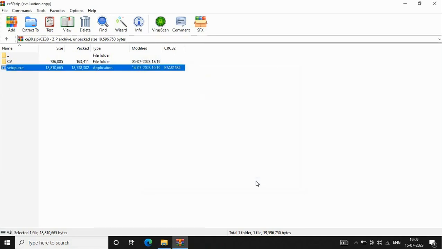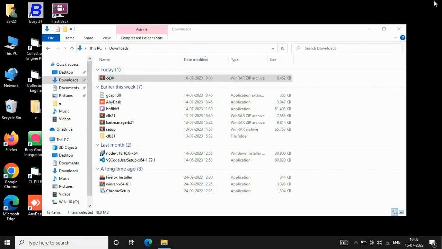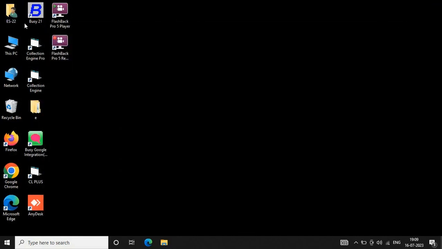An important point to note here is that while installing Collection Engine, Busy application should not be running on your computer. You must close the Busy application if it is running, and then only you install the Collection Engine. Now, as the Collection Engine has been installed on your computer, we'll open the Busy application.